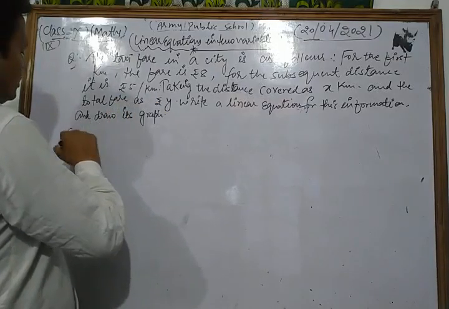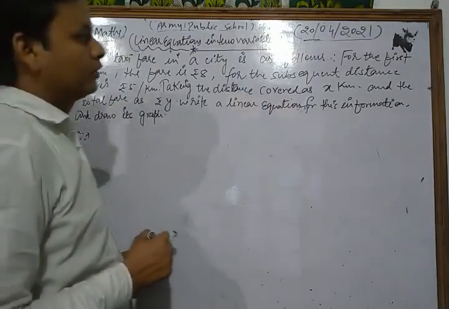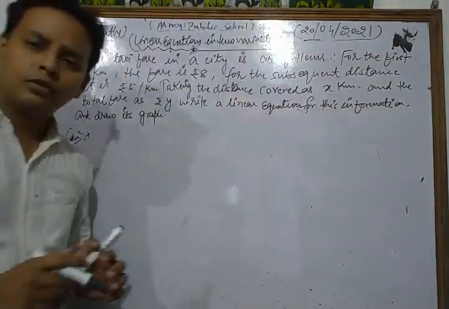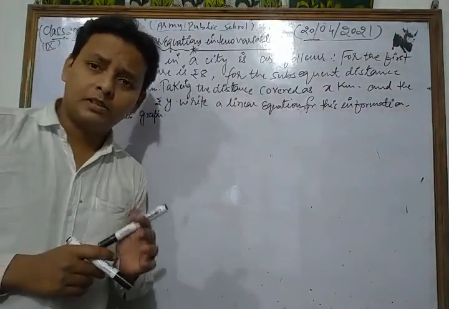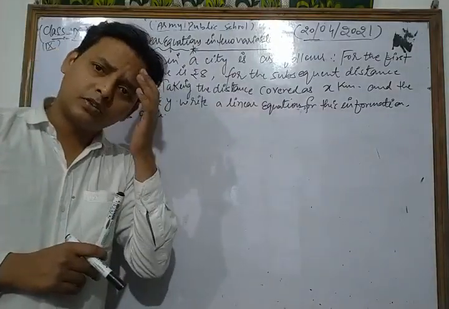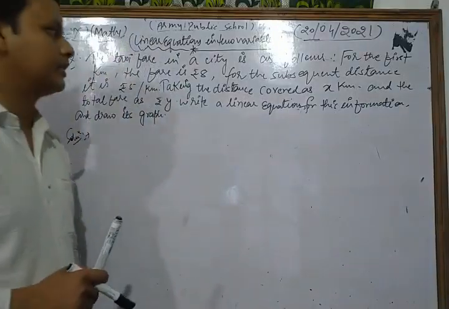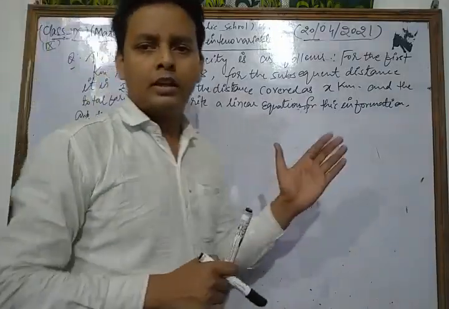Now let's see its solution. This is one of the most important questions of your syllabus, so please, dear friends, do more and more practice of this type of question. Here the taxi fare in a city is given.